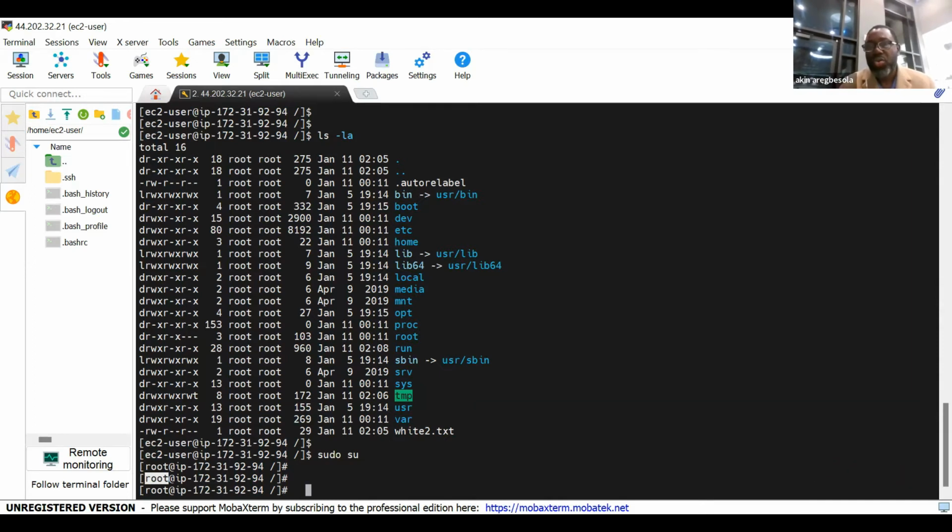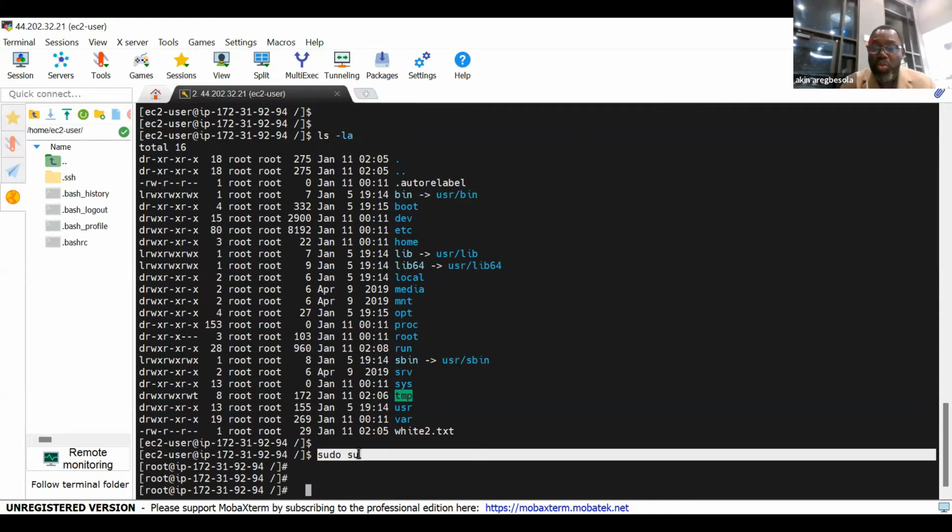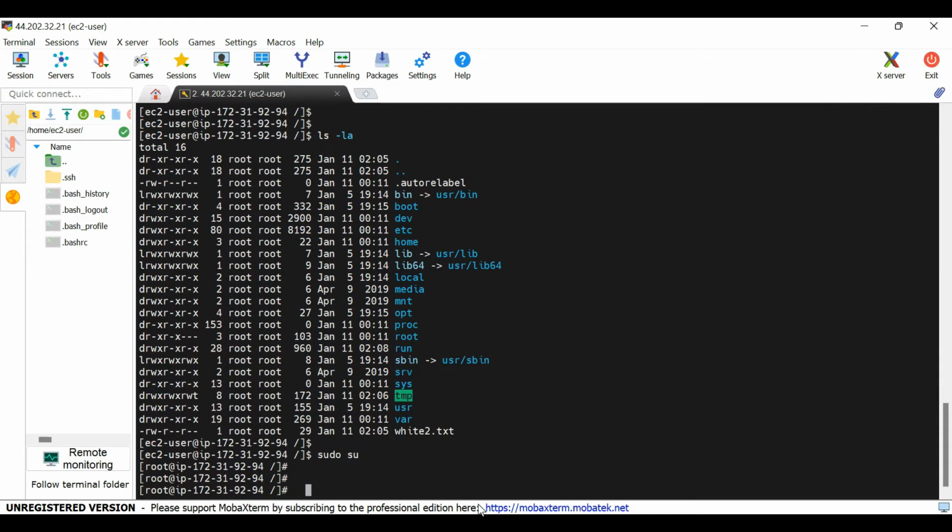For example, you are the new employee of this company and you have an assignment to do and you are working and then you are stuck somewhere, something you are not able to do. And you call me in as the administrator to help you rectify that problem. It is likely that I want to do sudo su to come into my position as administrator so that I'm able to do all things to help you solve your problem. And then once I'm done, I can go back to EC2 user.